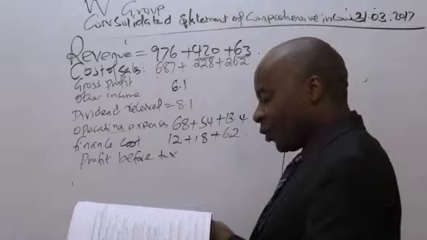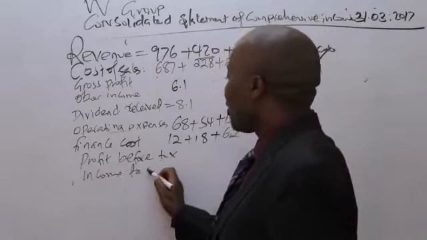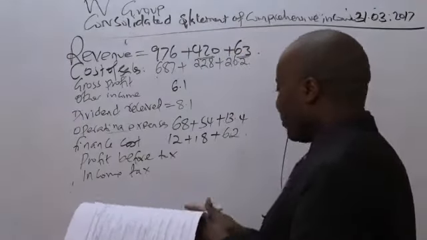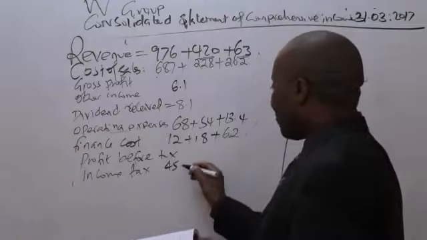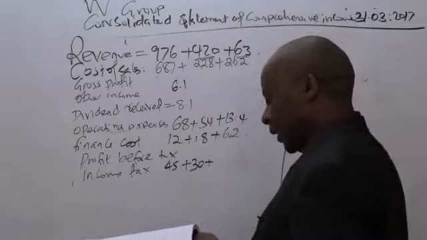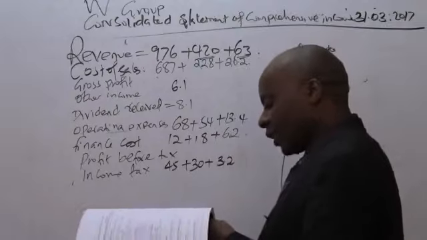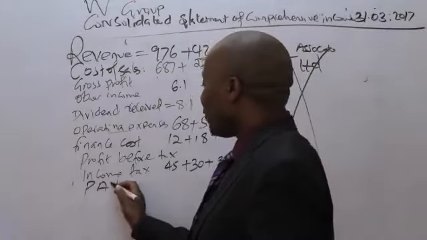After profit before tax, I have the income tax expense. I'm simply putting them together. I'm consolidating. Income tax is 45 plus 30, and then 3.2, right? And then of course I'll have what we call profit after tax.